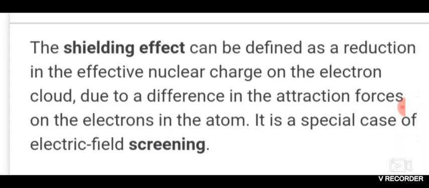But if the nucleus wants to show the effective charge on the outermost shell electron, these ground state electrons will shield it, they will put up a screen, they will hide it. That is called screening effect. The innermost orbital will shield the outermost electron from getting charge from the nucleus.